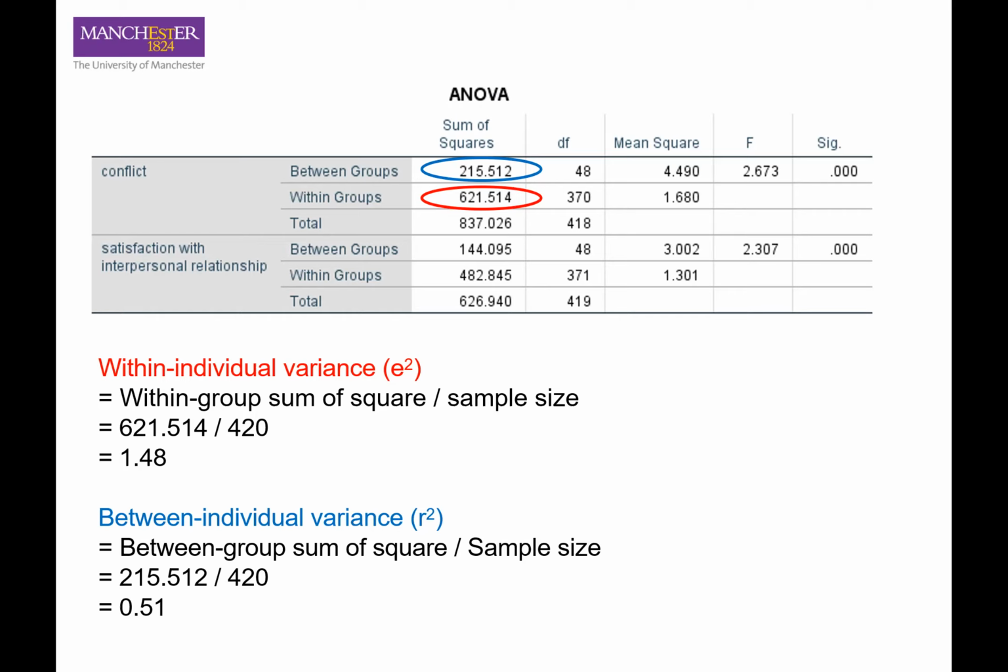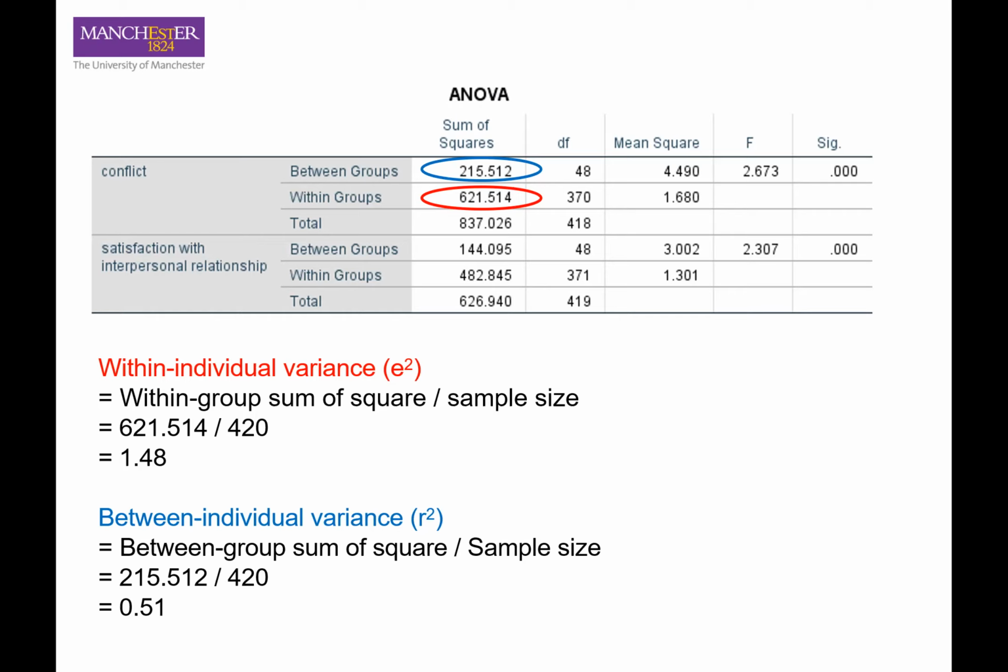And we got 1.48. For the between individual variance, the equation is between group sum of squares divided by sample size. Again, it's about the observations. So that is 215 something divided by 420.